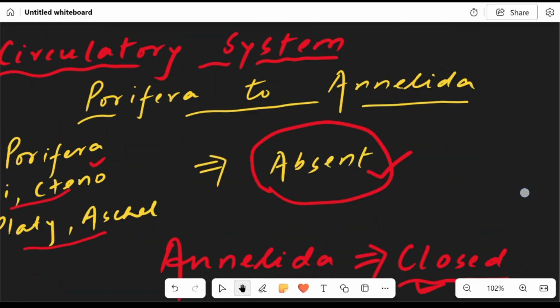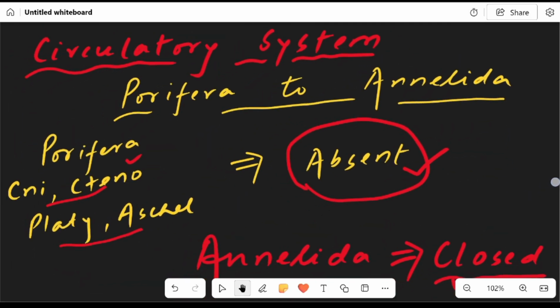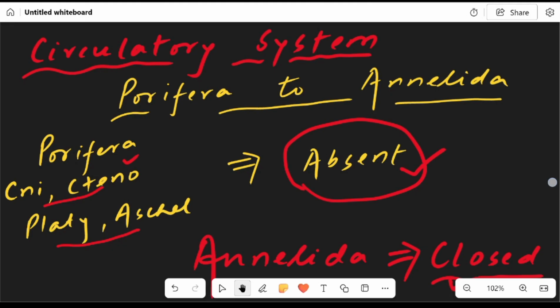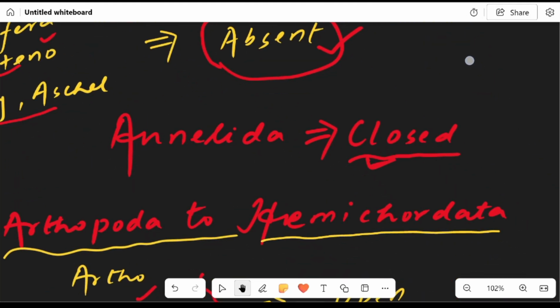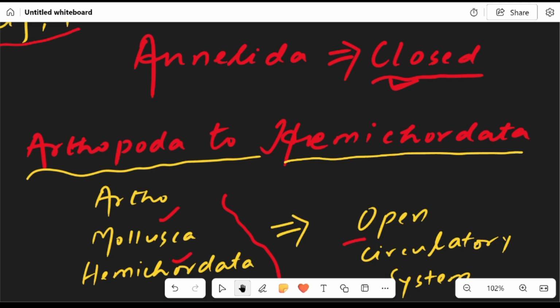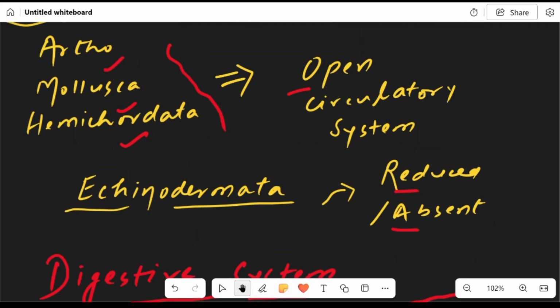So from Porifera to Annelida, Porifera, Cnidaria, Ctenophora, Platyhelminthes, Aschelminthes, the circulatory system is absent till Aschelminthes. Annelida, it's closed. From Arthropoda to Hemichordata, Arthropoda, Mollusca, Hemichordata, it's open circulatory system. While in Echinodermata, it's reduced or absent.